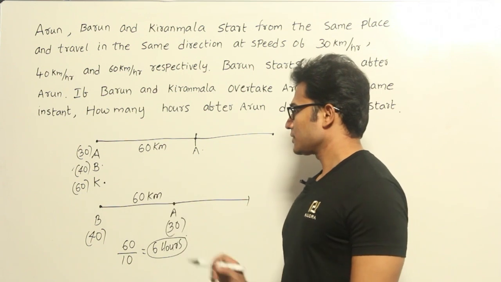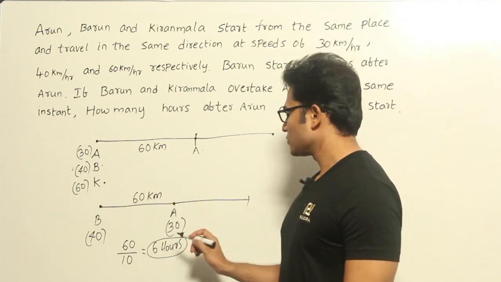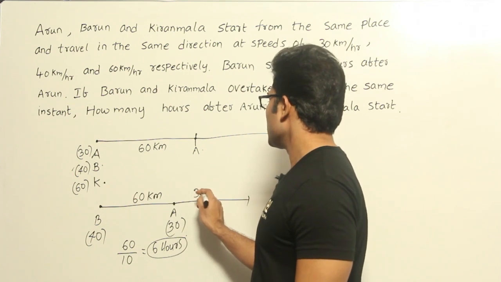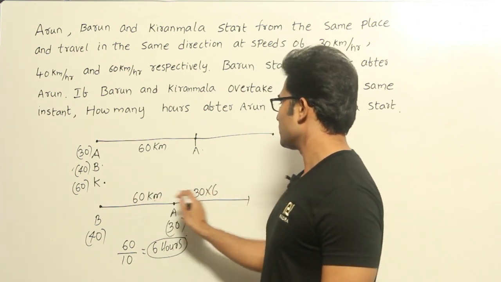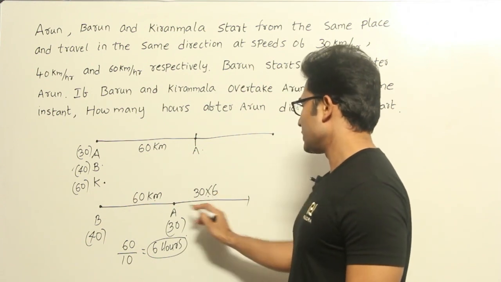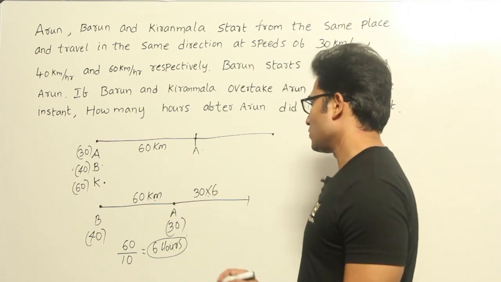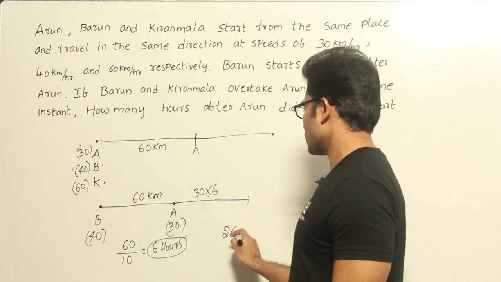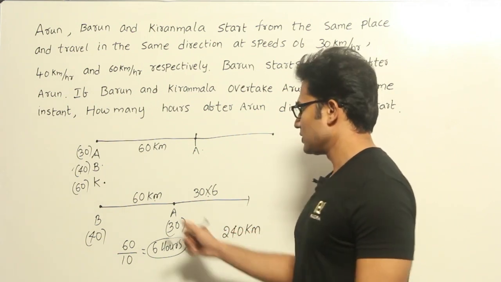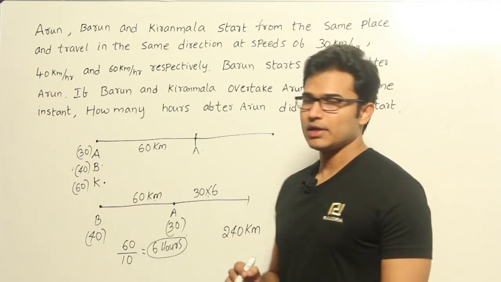For 2 hours he has covered 60 kilometers and he is going to travel for 6 more hours. Therefore the total distance covered by him is 60 plus 30 into 6, which is 180, so it is going to be 240 kilometers.